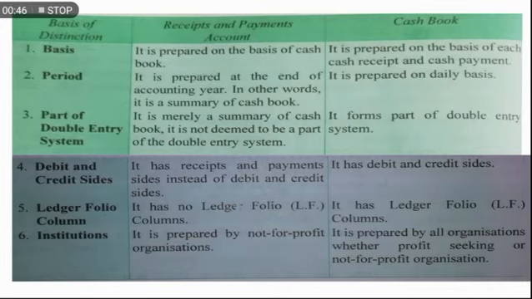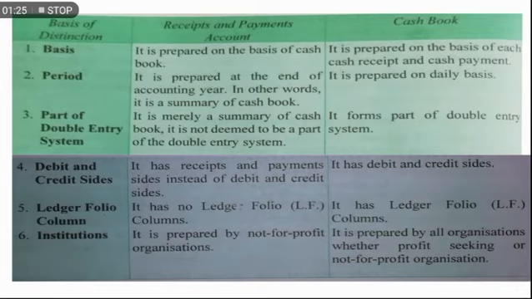Next, number 2 is the period. The receipts and payments account is a financial statement prepared at the end of the accounting period, but the cash book is prepared on a daily basis. Number 3, part of a double entry system. The receipts and payments account does not form a part of the double entry system. It is merely a summary of the cash book, showing only the cash balance and bank balance. But the cash book is a part of the double entry system. Clear?